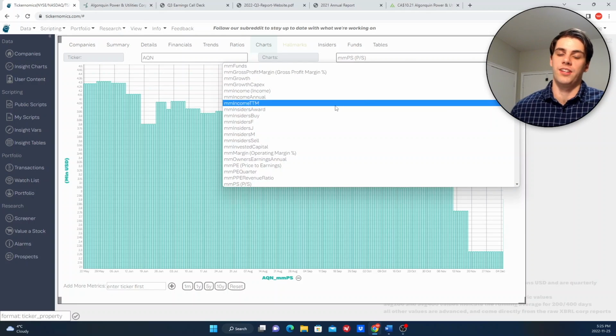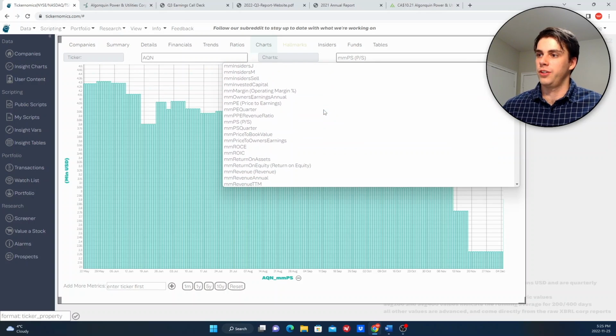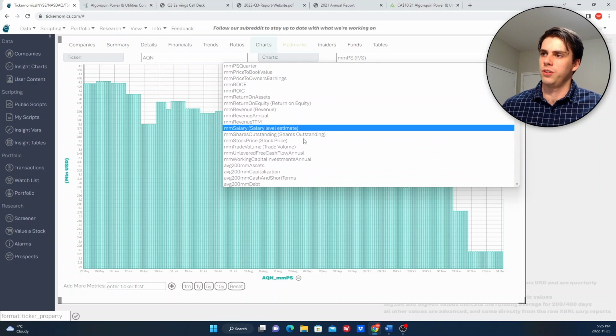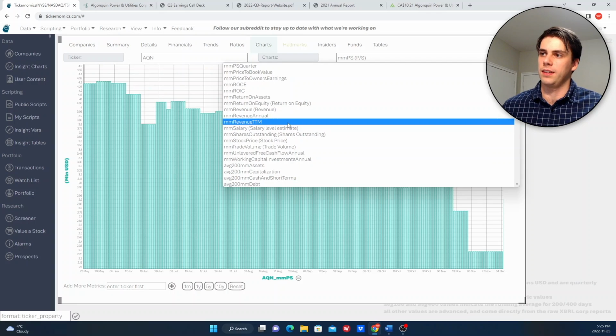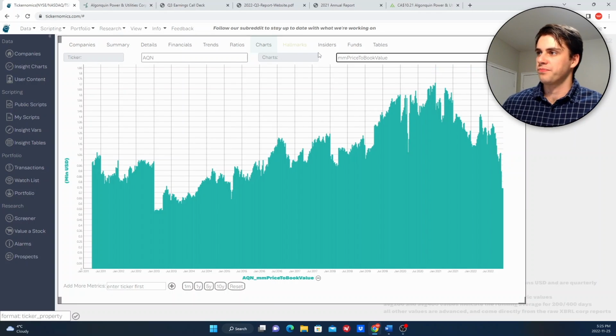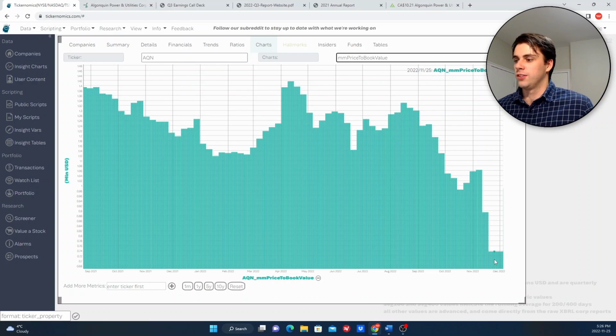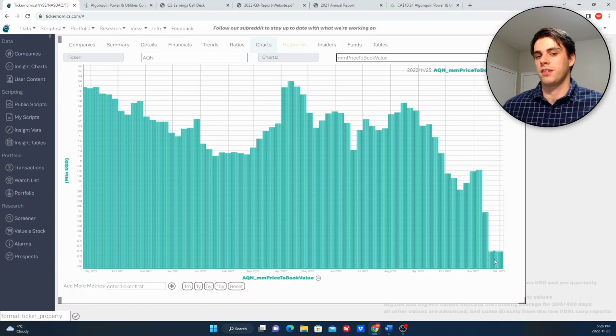And because AQN is a utilities company, they have regulated and unregulated utilities. We can also look at the price to book ratio. That's another good one to look at, and it performs the same function that we were just talking about with the price to sales ratio. So this one here is called price to book value, and we can see a similar story. Recently, it has come down quite a lot, currently at 0.37. So obviously, sentiment on this company has soured for whatever reason.